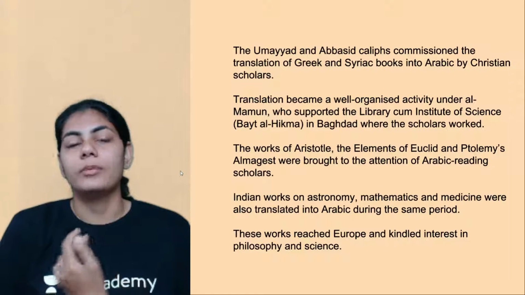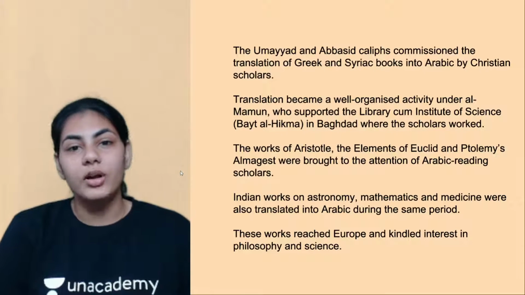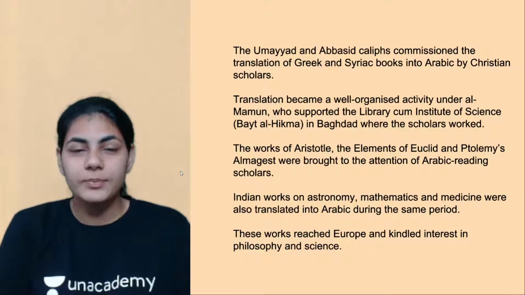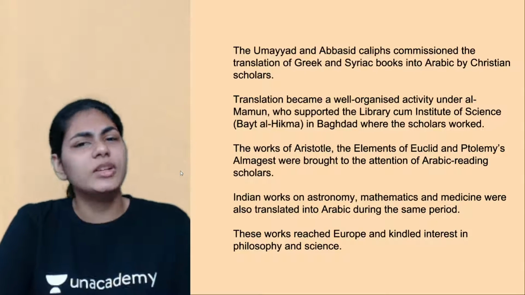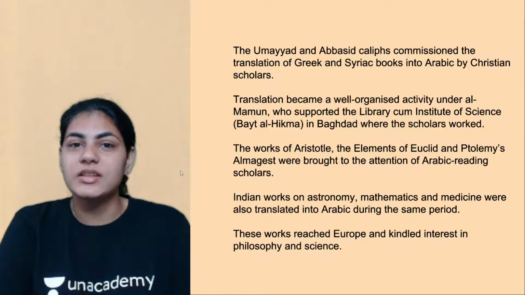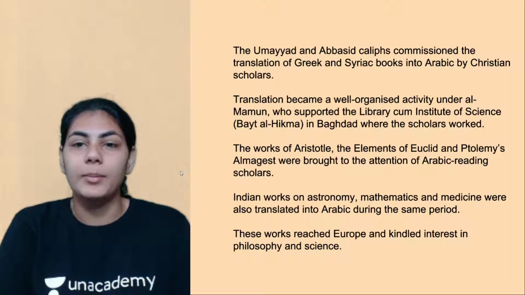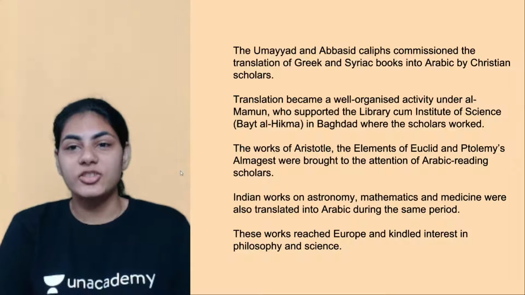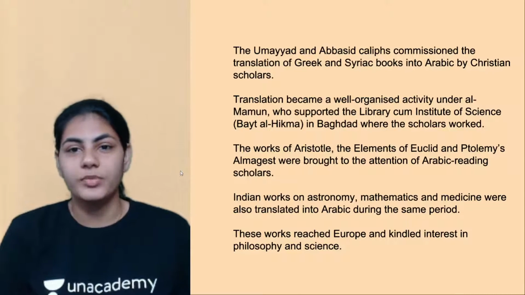So quickly moving on to the next slide. Now we're talking about Umayyads and Abbasids. We talked about these two dynasties in the initial phases while we were discussing this chapter. But now what happens with the Umayyads and Abbasids is they actually commissioned translation works.